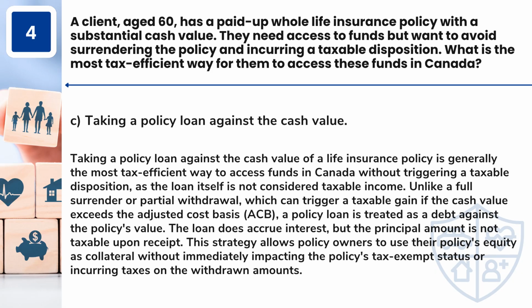Answer: C. Taking a policy loan against the cash value. Taking a policy loan against the cash value of a life insurance policy is generally the most tax-efficient way to access funds in Canada without triggering a taxable disposition, as the loan itself is not considered taxable income.